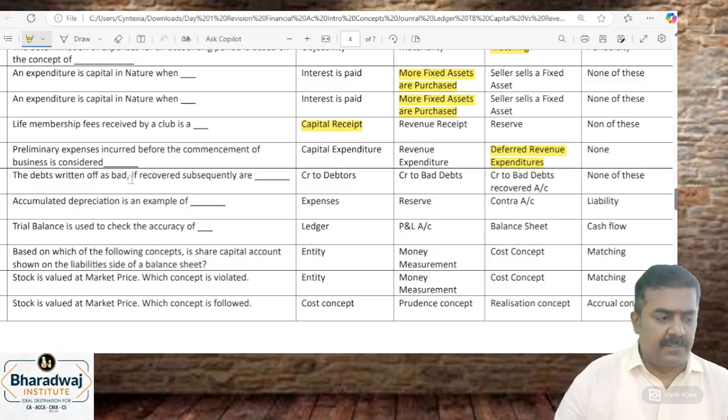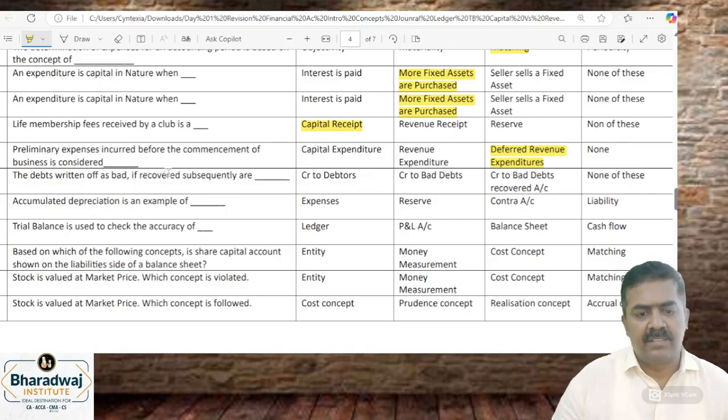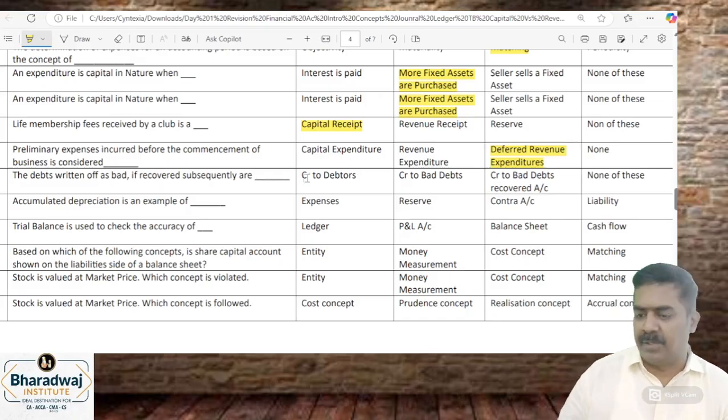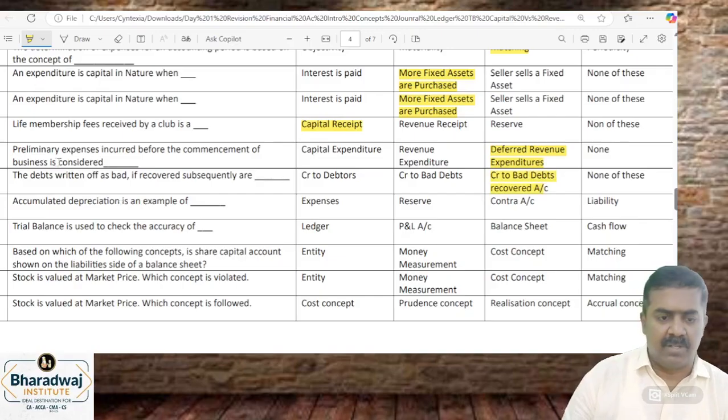Bad debts are written off as bad, and if they are recovered later, what is the journal entry for bad debts recovered? Cash account debit to bad debts recovered account.